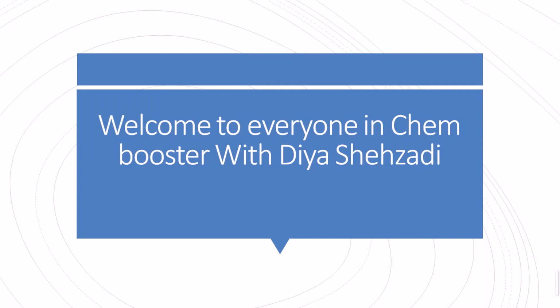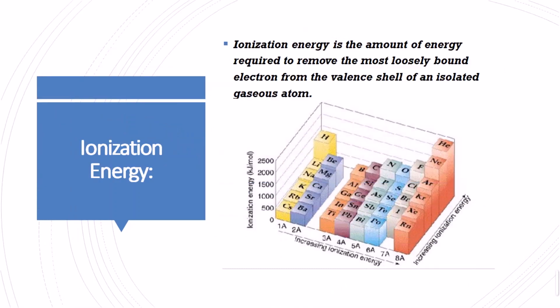Welcome to all of you in the third chapter, and we are learning about the last topic of the third chapter, that is the periodic table and the periodicity of the properties of the periodic table. Then we are discussing the different trends that are followed in the periodic table that contribute towards its properties. Today's topic is ionization energy, a factor that affects the periodicity or the properties of the periodic table.